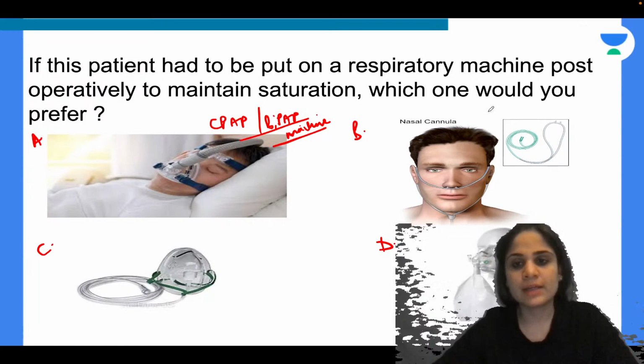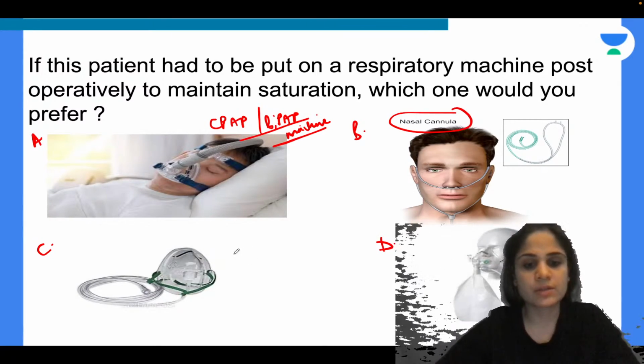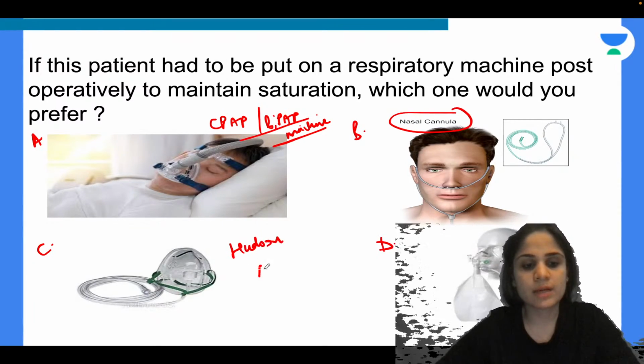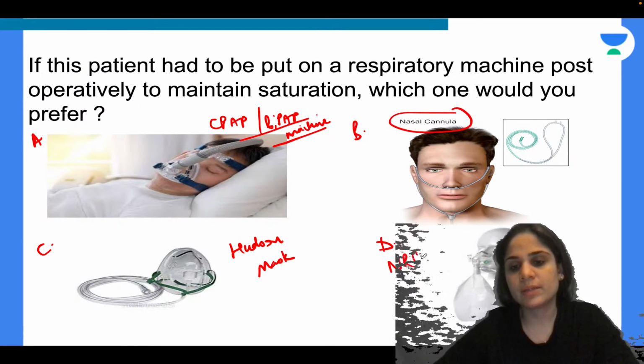Okay, B is nothing but your nasal cannula, the normal nasal cannula that we use in patients. C is nothing but your Hudson mask, and D is your non-rebreathing mask.